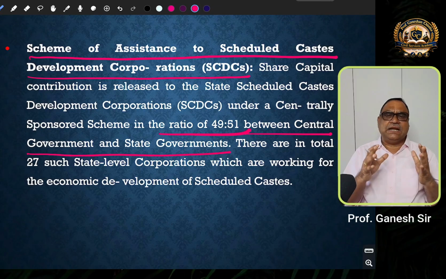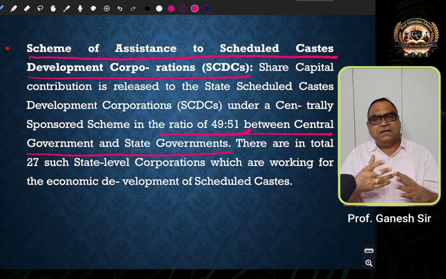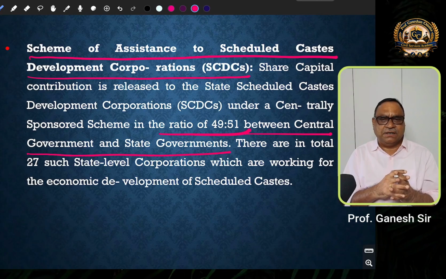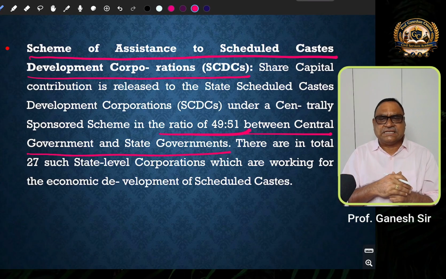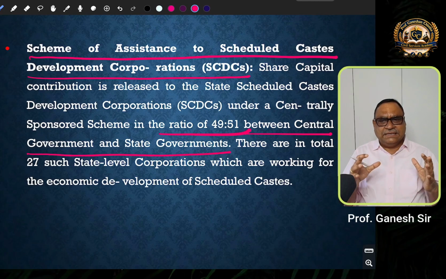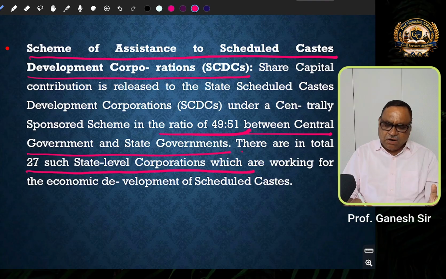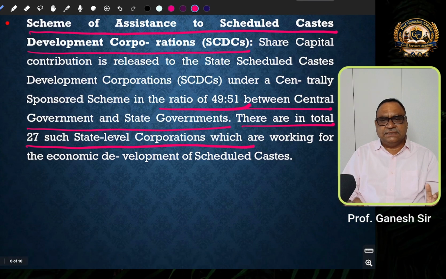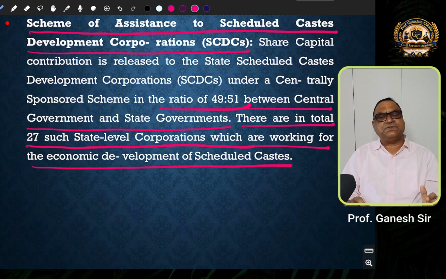That means 49% share capital is provided by the central government and 51% has to be borne by the state governments. There are in total 27 such state level corporations which are working for the economic development of scheduled castes.